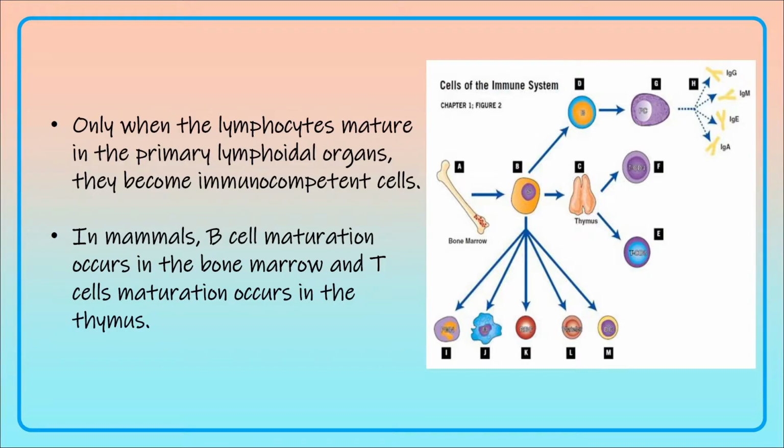In mammals, the B lymphocytes or B cells mature in the bone marrow. So you can remember B for B. B cells mature in the bone marrow, as well as T cells mature in the thymus, T for T. T lymphocytes mature in the thymus gland.